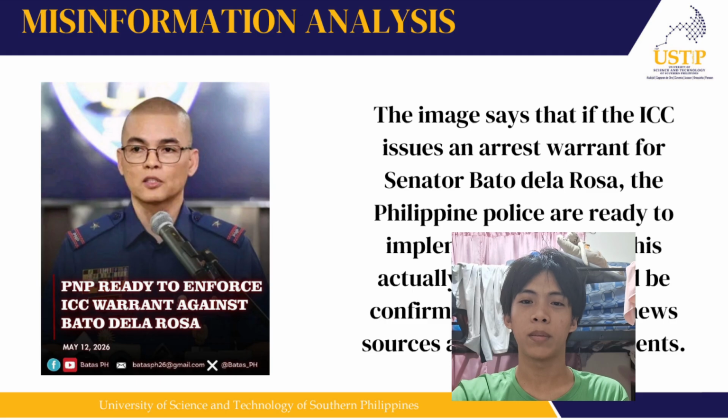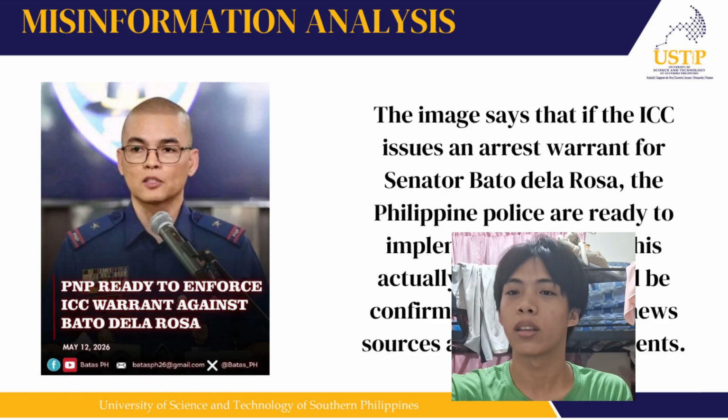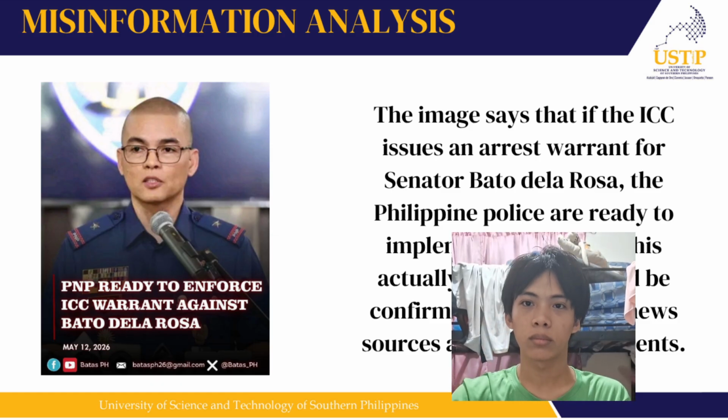From what we can see in this example, the image says that if the ICC issues an arrest warrant for Senator Bato dela Rosa, the Philippine police are ready to implement it. Whether this actually happened should be confirmed using reliable news sources and official statements.